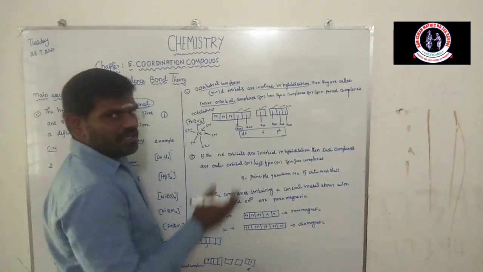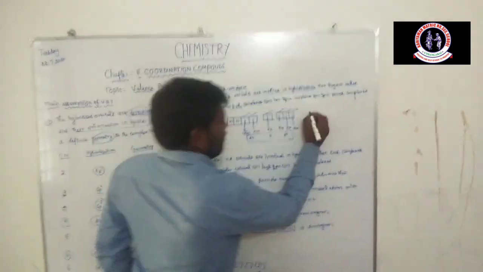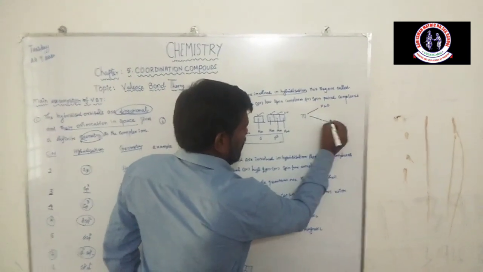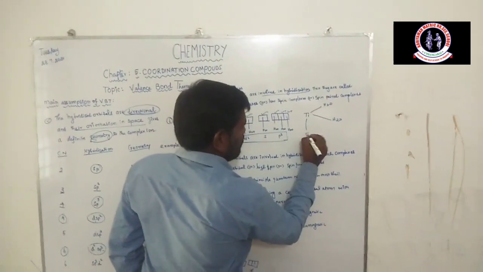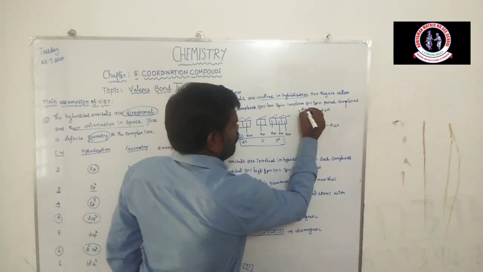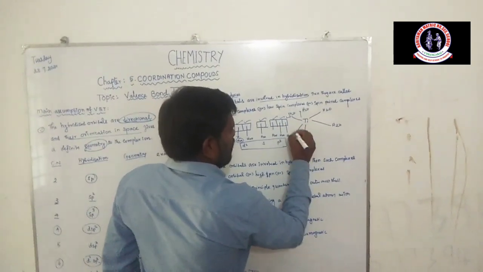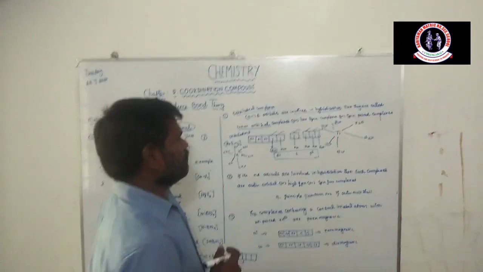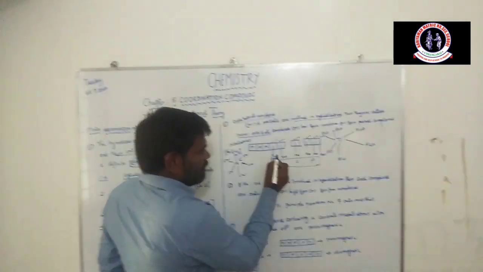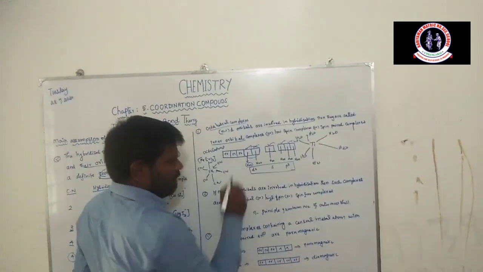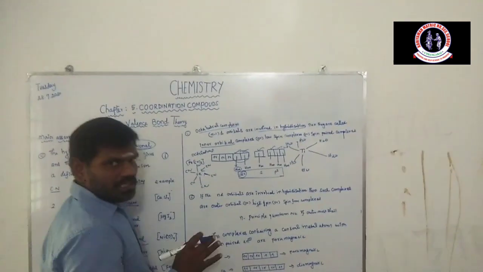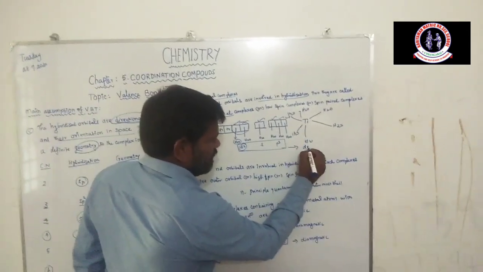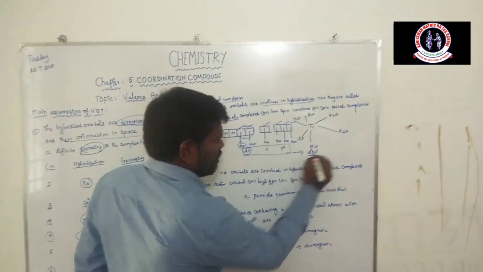Totally 6 aqua ligands are attached to the central metal atom. For example, titanium is the central metal atom, with H2O, another H2O, another H2O, another H2O, another H2O, another H2O. Totally 6 aqua ligands are attached to the central metal atom. So here d orbitals are involved in the hybridization. Two d orbitals are involved, so the total net hybridization is d2sp3.